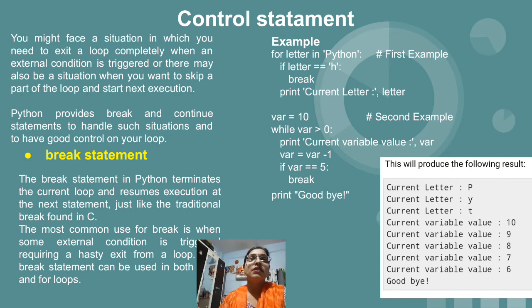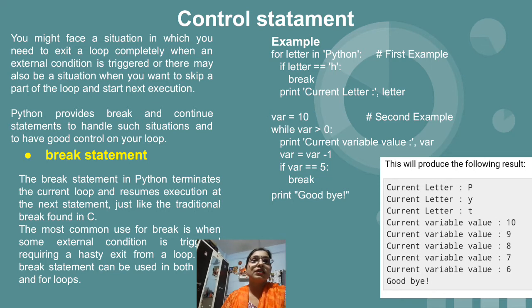So for letter in single quotes we have initialized the value as Python. In the first iteration, the first character of our string, that is P, will be stored inside letter. Then inside the for loop we have an if condition. If letter equal to H, so P equal to H, the condition is false, so break will not occur. The statement outside the if, that is current letter, will get executed, that is P will get printed. Similarly the next character Y will be stored inside letter. Again the condition is false, and this is why current letter Y will be printed